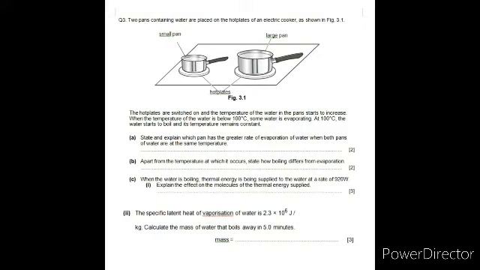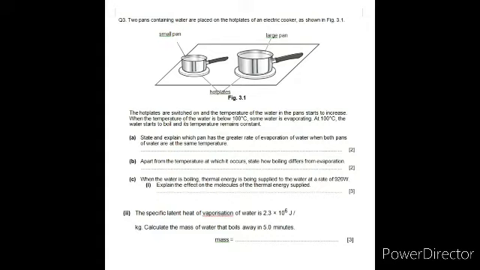Okay, the next is you have a numerical. The specific latent heat of vaporization is given to you as 2.3 into 10 raised to power 6 joule per kilogram. Calculate the mass of water that boils away in 5 minutes. So you have to find out the value of mass, fine.